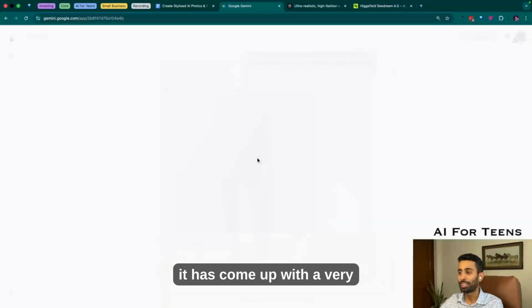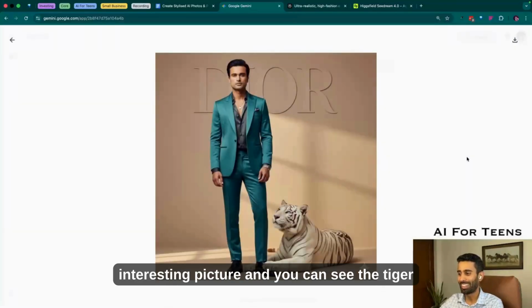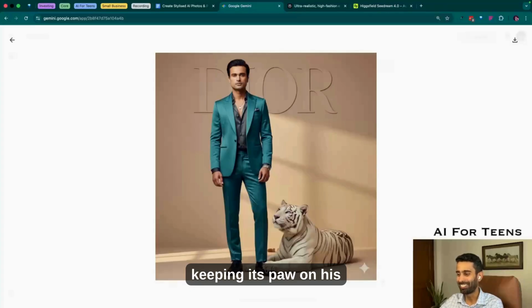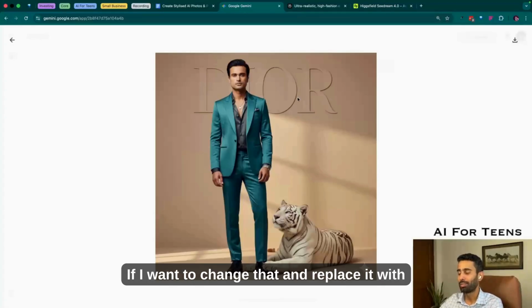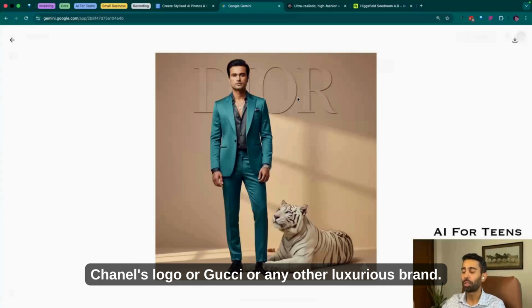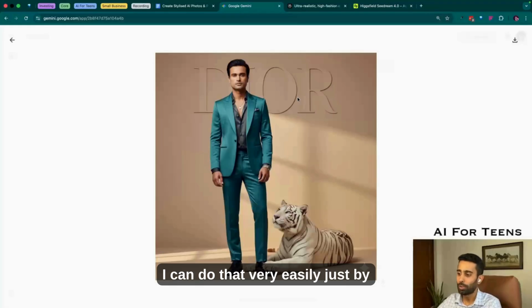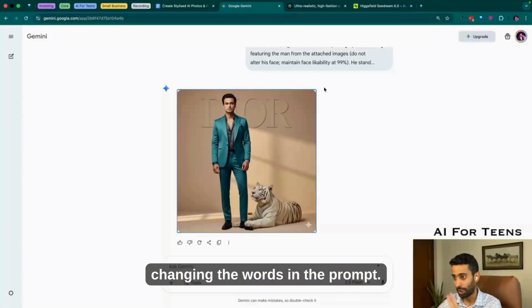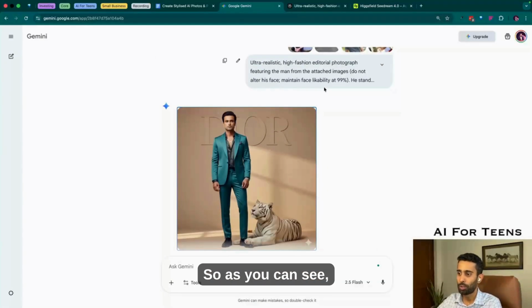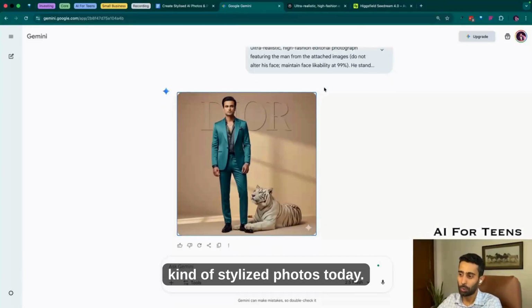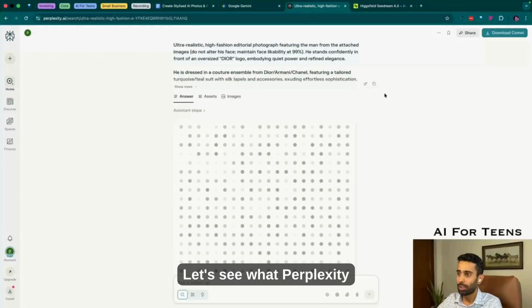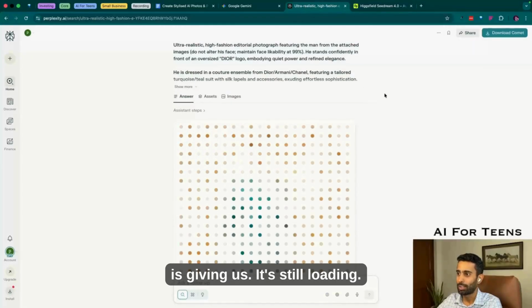As you can see, it has come up with a very interesting picture, and you can see the tiger keeping its paw on his shoes. Looks very cute, and there's a Dior logo being featured in the background. If I want to change that and replace it with Chanel's logo, or Gucci, or any other luxurious brand, I can do that very easily just by changing the words in the prompt. So as you can see, this is how simple it is to generate these kinds of stylized photos today. Let's see what Perplexity is giving us.